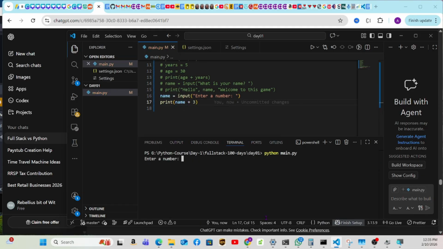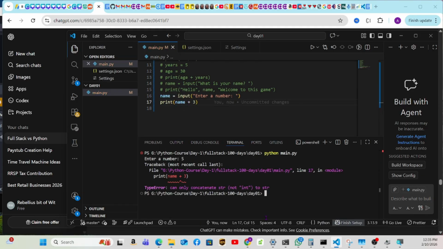Clear this and run this. Enter number 5. Oh, okay, so this is what the problem is. If you do input and store it in a name and then try to add, because name is not a number, it's a little bit like age. Even though it's a number, it's not considered as a number, so it cannot add plus 3 to it.